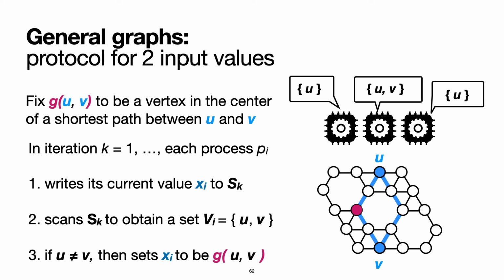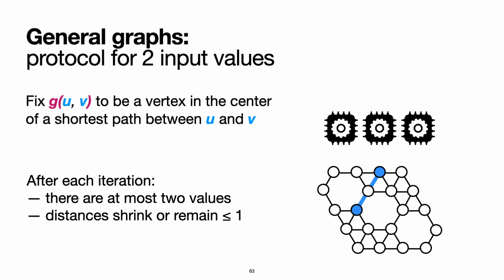Thus, for the next iteration, unless the vertices are already within distance 1, we start with values that are strictly closer than in the previous iteration. So in conclusion, we get that the distance will reduce by roughly a factor of 2 in each iteration, so eventually the algorithm will converge and we will have solved approximate agreement on the graph G.